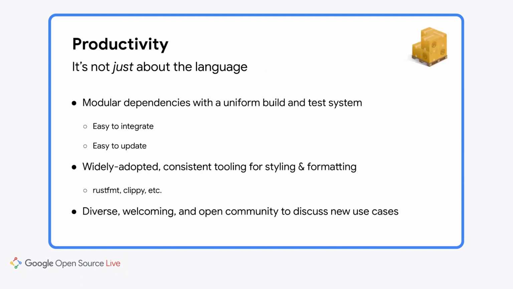But of course, it's not just about the language itself. The code we write is often a small portion of the overall deliverable. In a system like Android, over three-quarters of the source code, 75 million of the 100 million lines of code, are third-party ecosystem libraries that we rely on. And Rust makes it easy to integrate and update those dependencies, and that's something we haven't really had with C or Java.